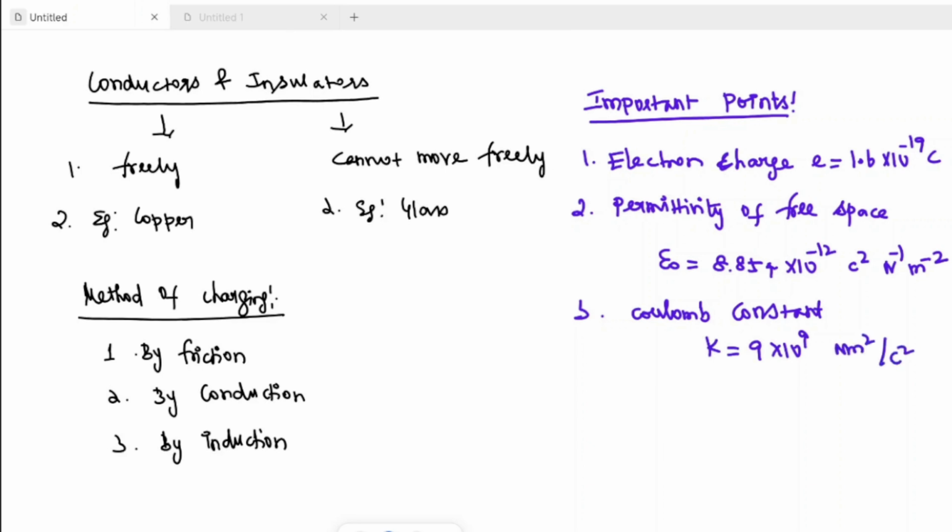So these are all the important points. Apart from that, charge is a scalar quantity. We have to know everything about that. Sometimes even those types of questions may be asked. What is the SI unit for electric charge? Coulomb.